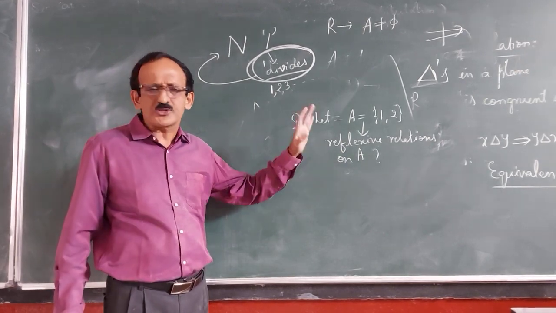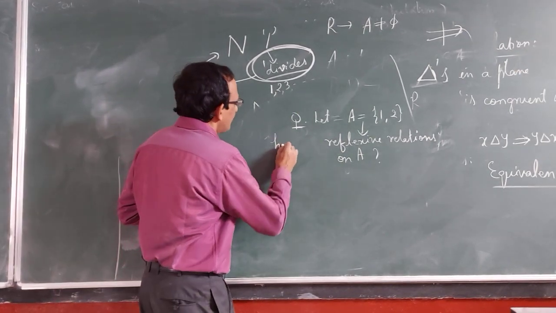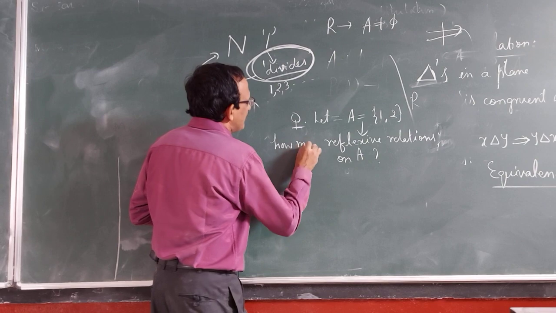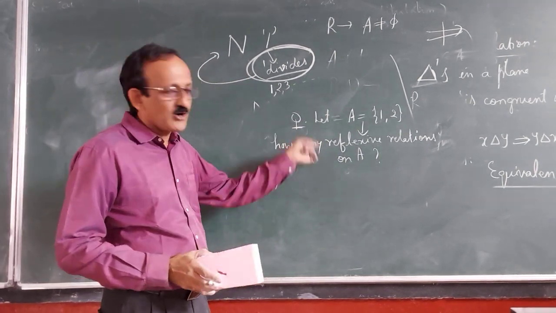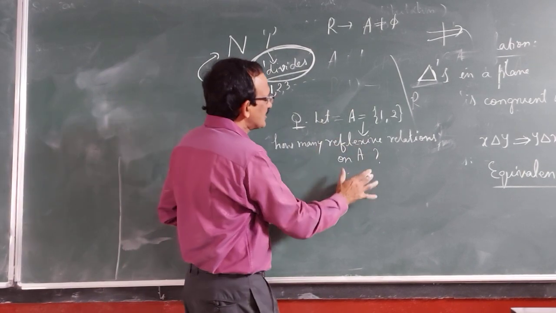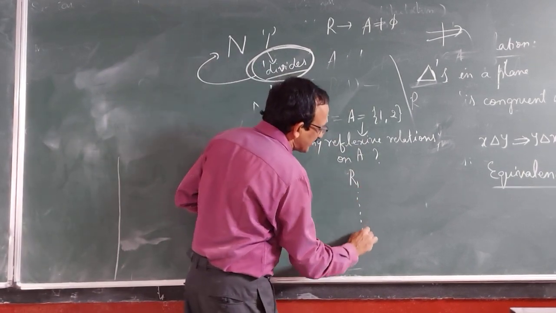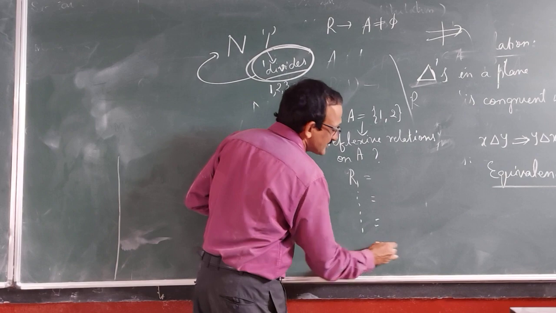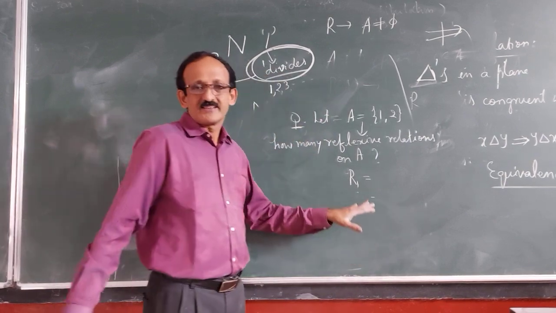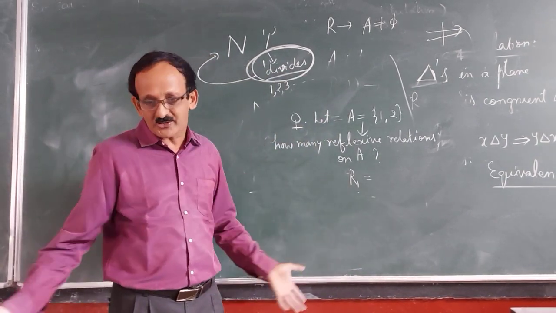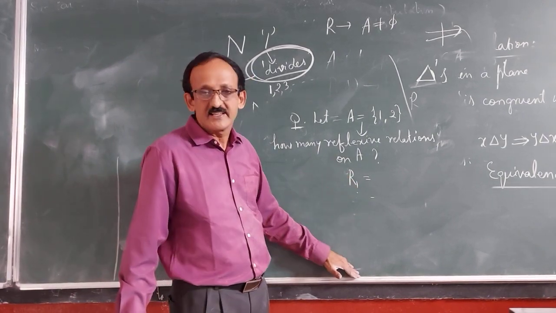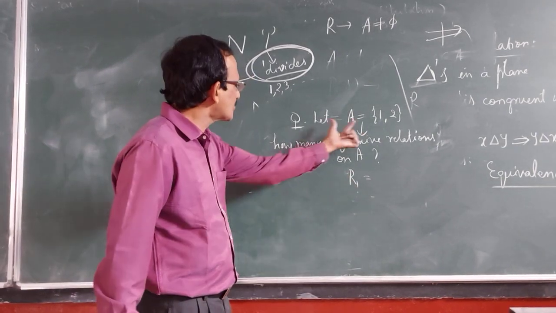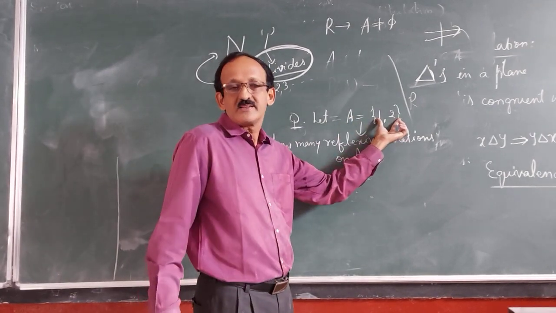You have to give the count. Not only the count, you have to list them. List multiple relations R1, R2, R3. Right? How many reflexive? I don't know how many there are. There may be 1 or 2 or more, I don't know. You have to check and tell me how many reflexive relations there are on the set A, which has 2 elements, 1 and 2.